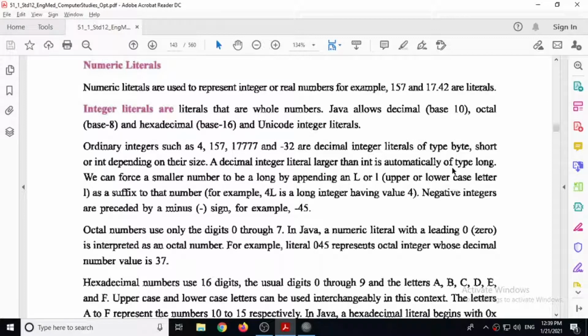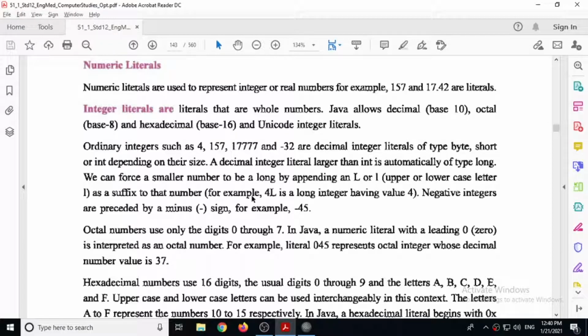And among the integer data types, the longest is the long data type. It allows a very large number to be stored inside it. We can force a smaller number to be a long by appending an L or a small l.